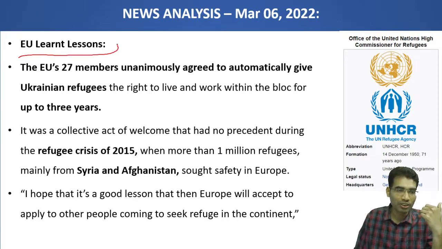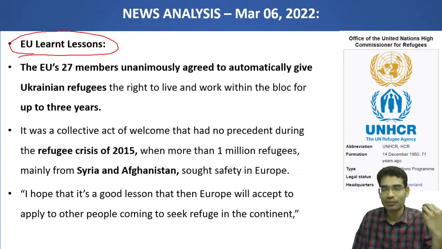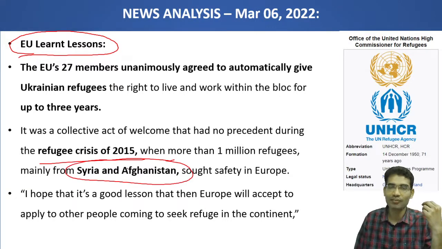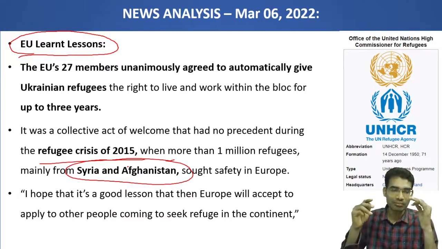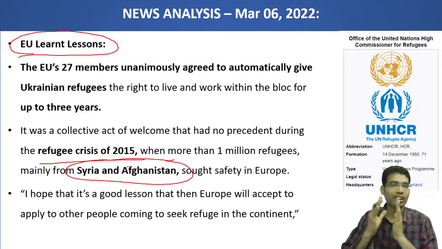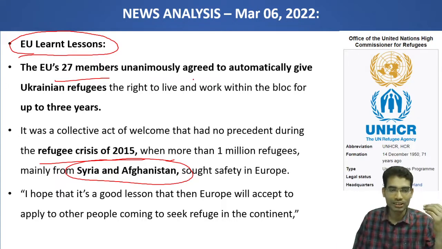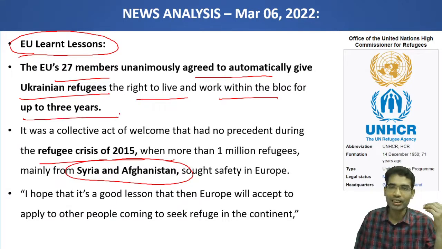In one positive aspect, he is trying to convince that in 2015 also there was a refugee crisis due to war in Syria and Afghanistan. But at that time the European Union was not as open as it is today. Today the European Union's 27 members unanimously agreed to automatically give Ukraine refugees the right to live and work within the bloc for up to 3 years.